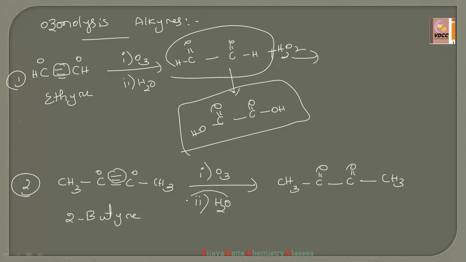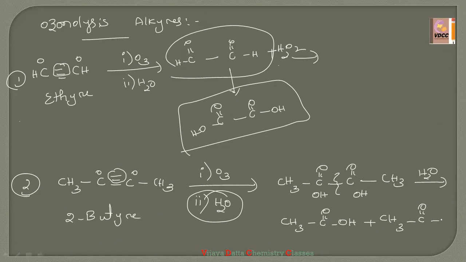And now, due to the presence of this H2O, on further hydrolysis, you simply break this bond, allot OH and OH. Then CH3COOH plus CH3COOH. 2 moles of acetic acid will be the answer for this. This is the acetic acid, right?